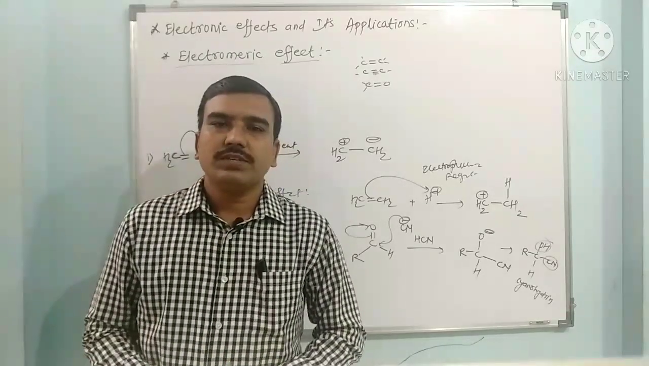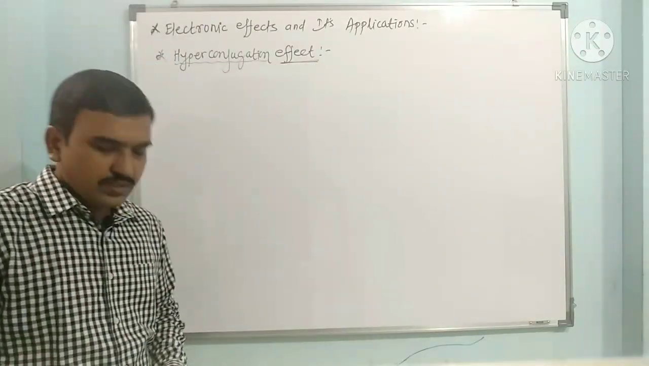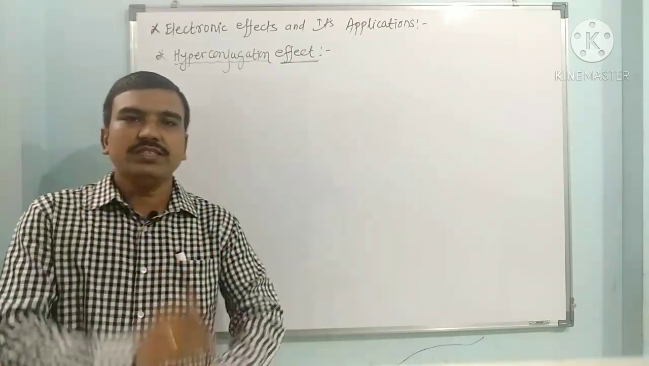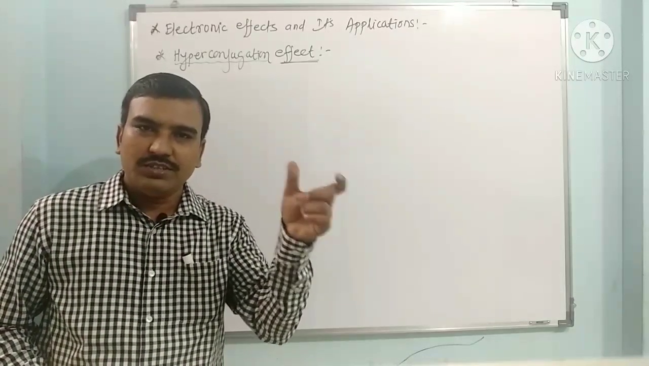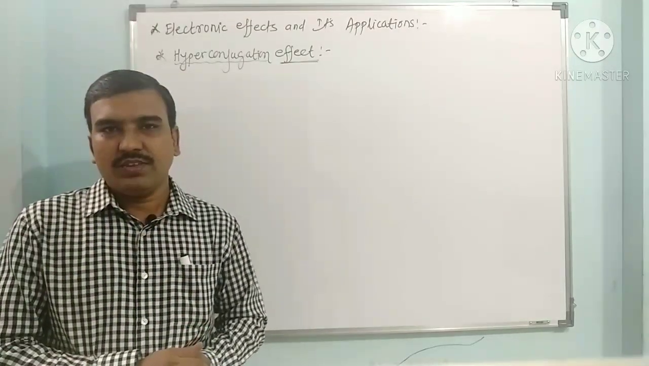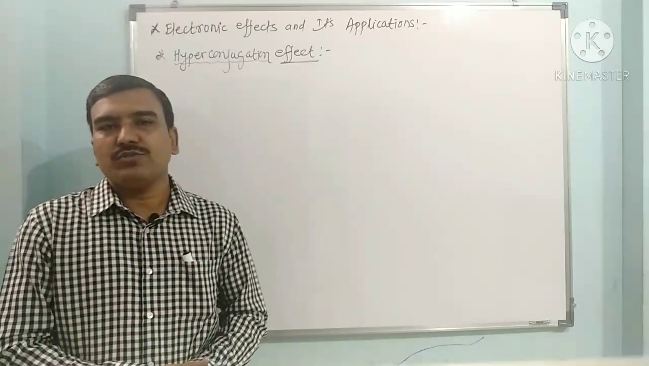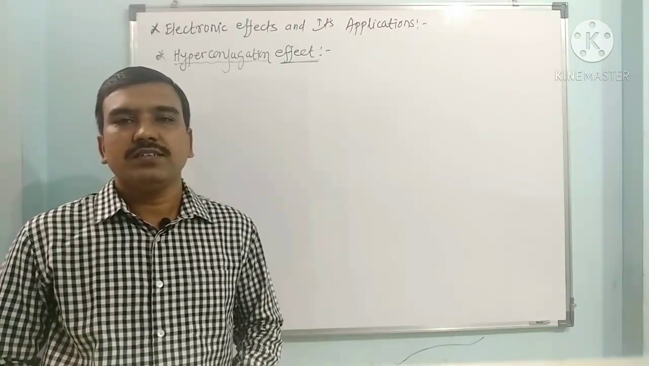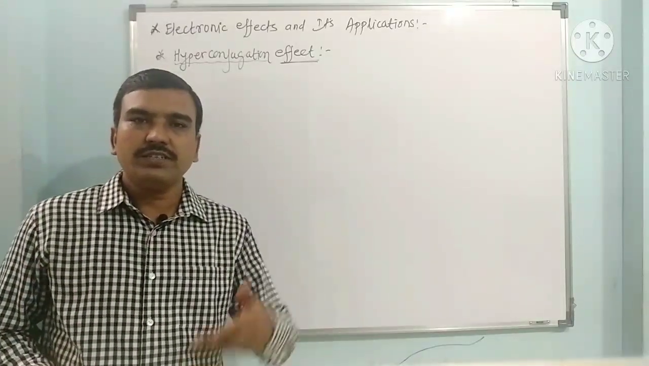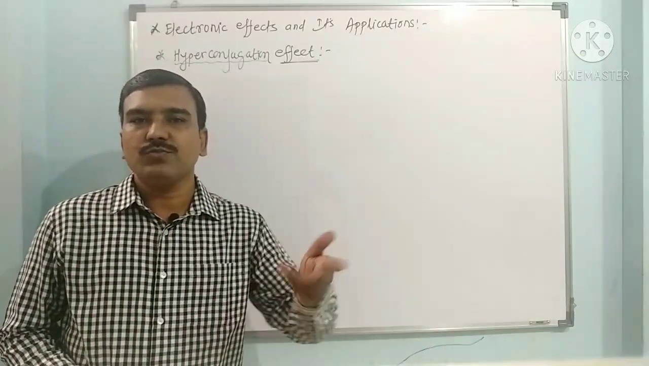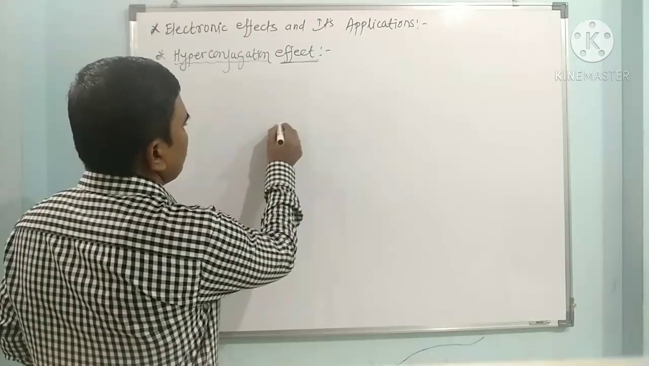Now the next electronic effect we have to see is the hyperconjugation effect. What is the hyperconjugation effect? This is a kind of resonance effect operated between the sigma covalent bond and the pi bond. So it is the resonance effect between the sigma C-H bond and the conjugated pi bond. Hyperconjugation effect stabilizes carbocations as well as alkenes. So the more the hyperconjugation effect, the more the stabilization of the alkene or carbocation.